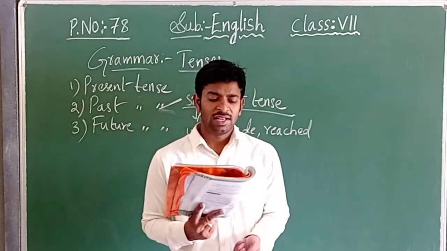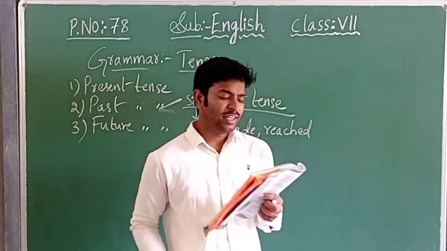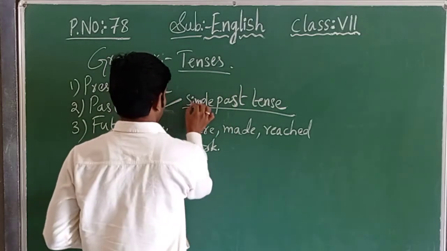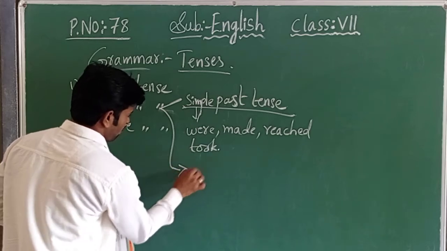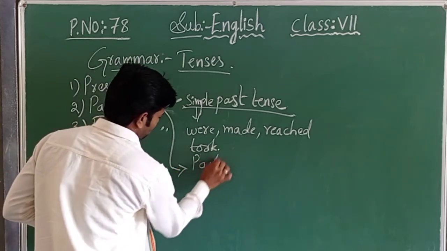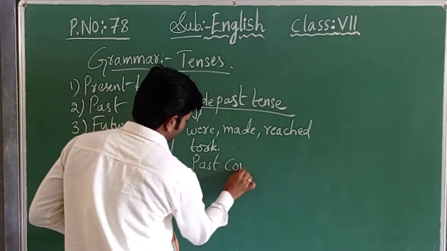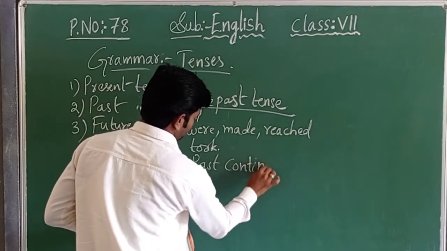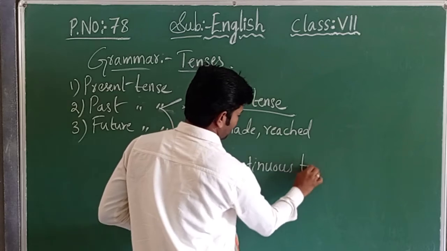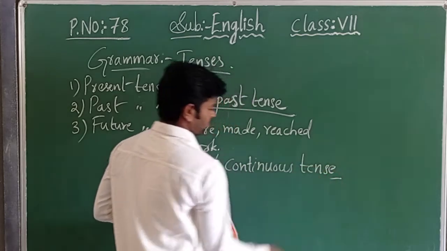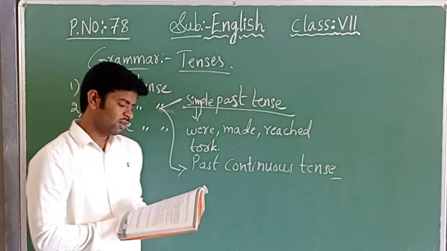Next, come to the second one, past continuous tense. Okay, children.